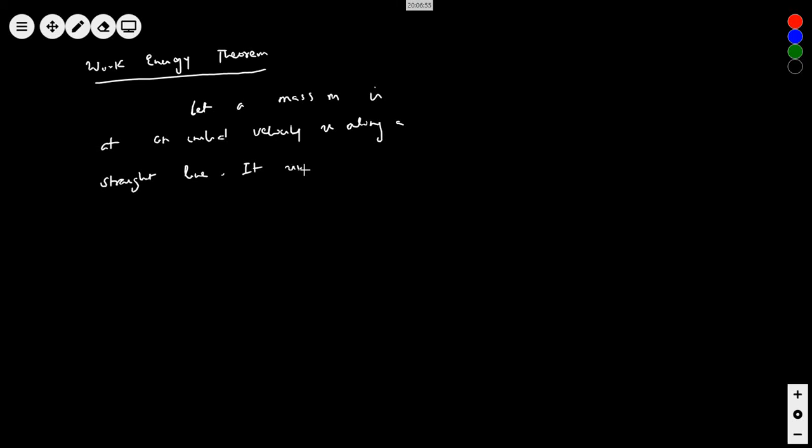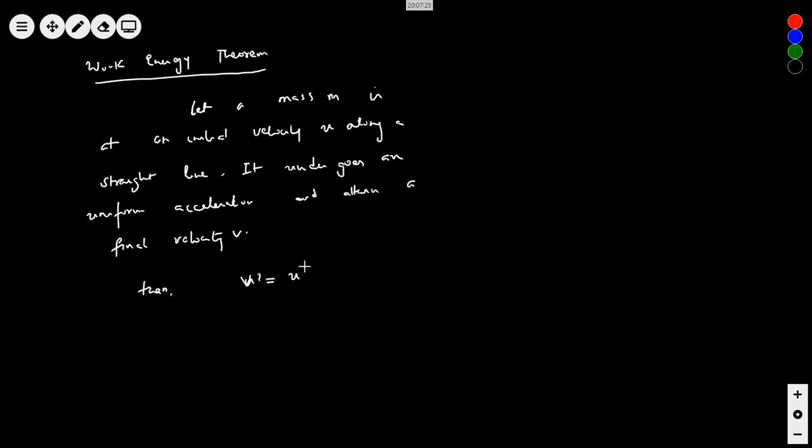It accelerates, it undergoes a uniform acceleration, and attains a final velocity v. Then, using kinematic equations, I can write v square is equal to u square plus 2as, v square equals u square plus 2as.